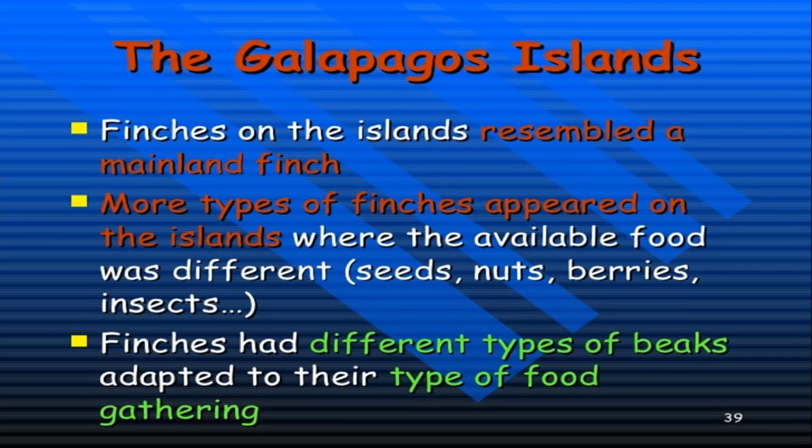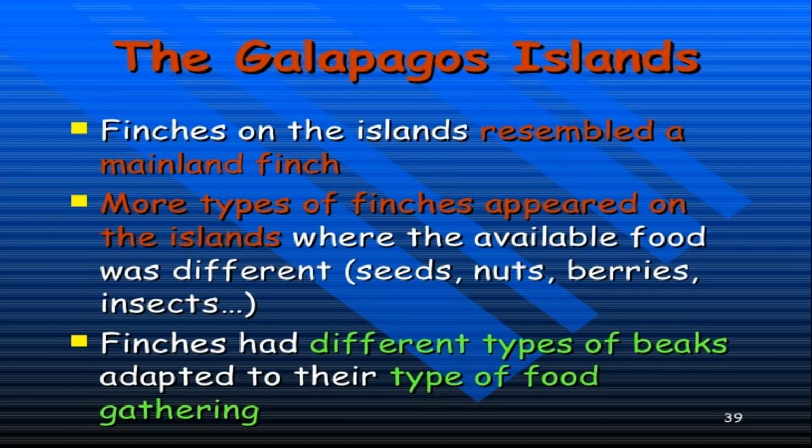Some birds, the finches, started feeding on seeds, some on insects, some on the stem, some on the leaf. The finches that were feeding on the stem had a hard beak. Others that were feeding on seeds had a soft beak. So as per the resources, from the 13th species, many species arose on that island.